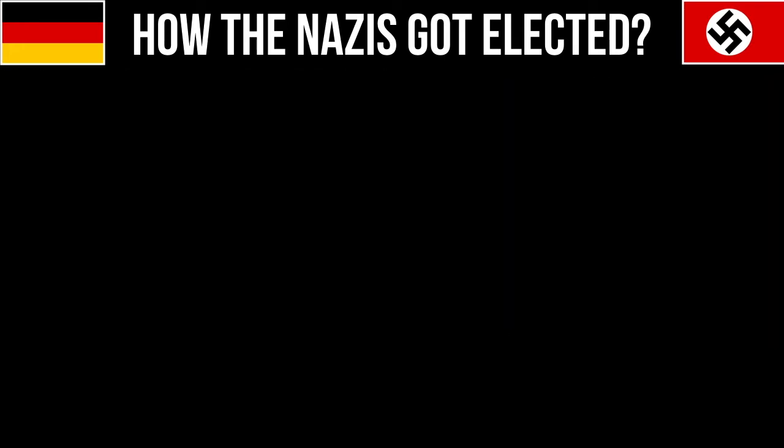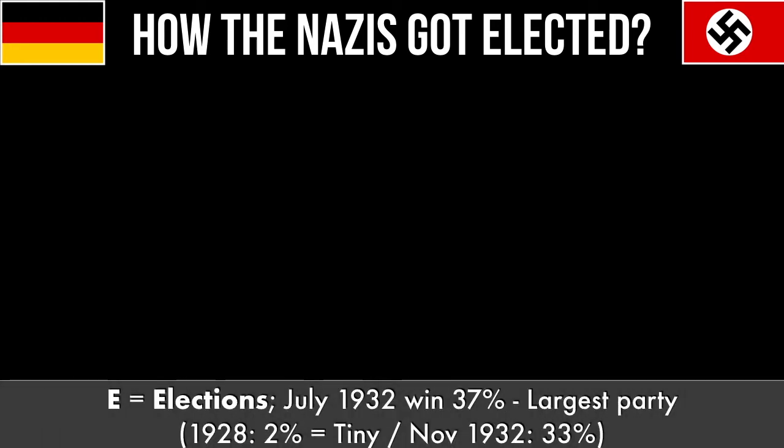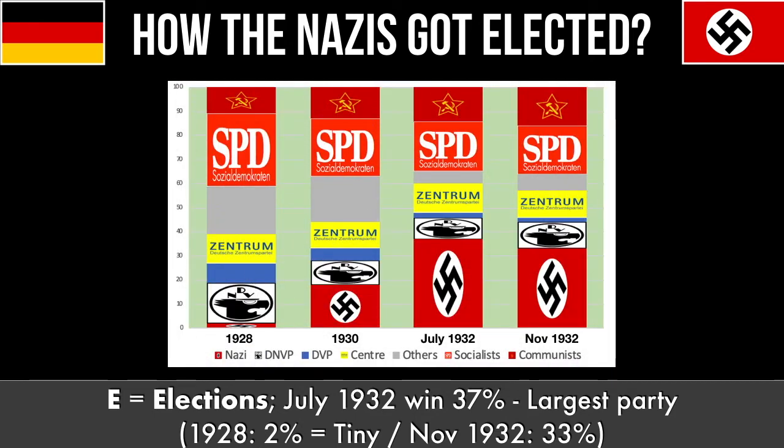Our next letter of Chancellor is E, elections. Many of us remember Hitler as an undemocratic dictator, but it's really important to remember that they were democratically elected. In 1928, if you look at this election, very few people supported the Nazis. What changes? The Wall Street crash in 1929. So by the time of the next election in 1930, the Nazis have grown in support, and as you can see, so have the communists.